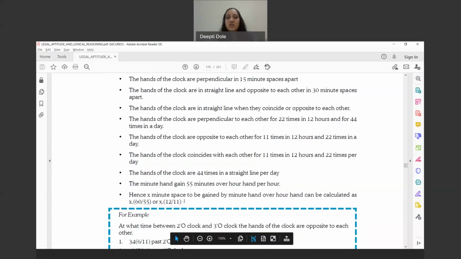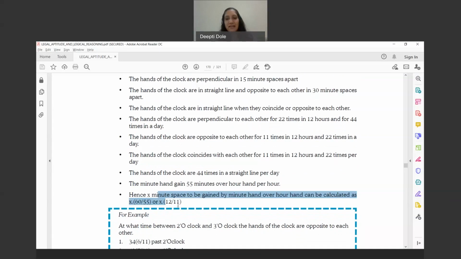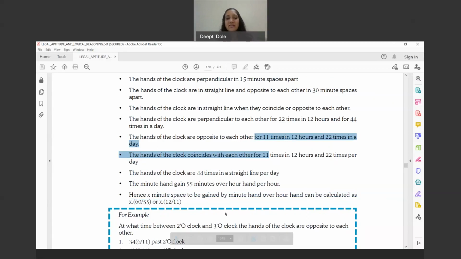So they have given you the formula: x minute spaces to be gained by the minute hand over the hour hand can be calculated as x into 60 by 55 or x into 12 by 11. So if you see, it is exactly what they have explained earlier, and that is how the formula is derived.